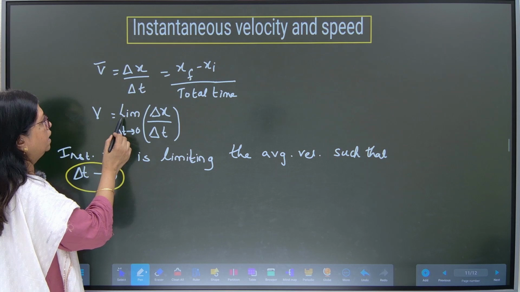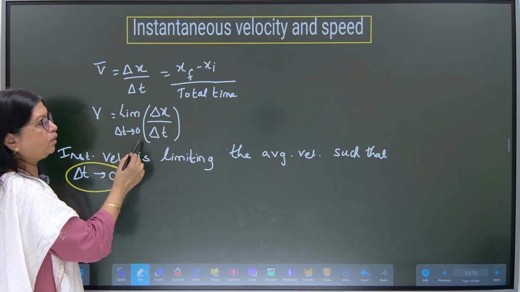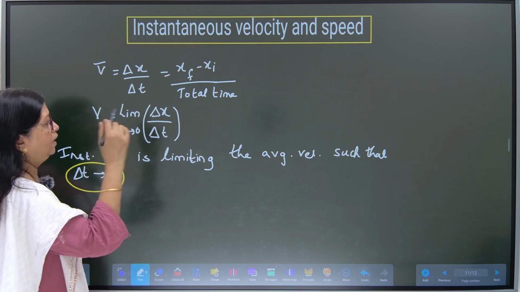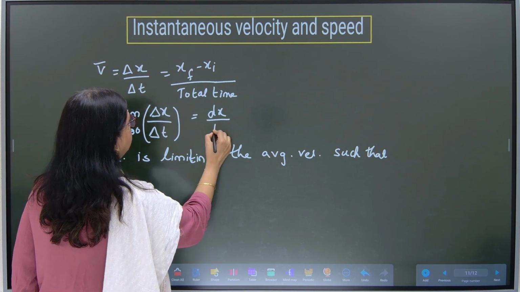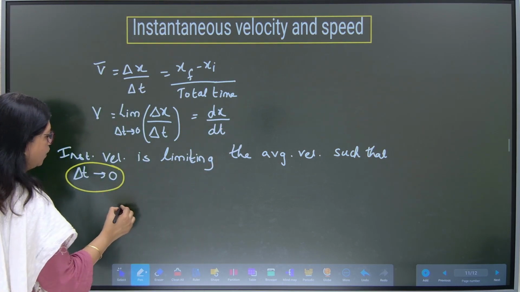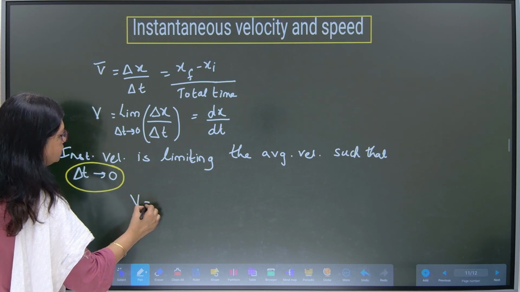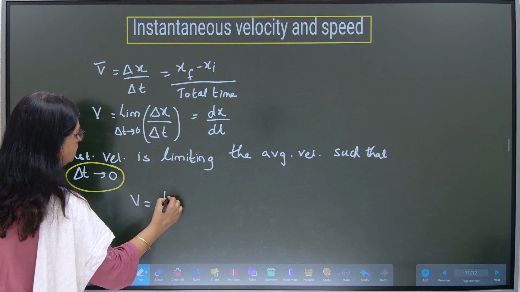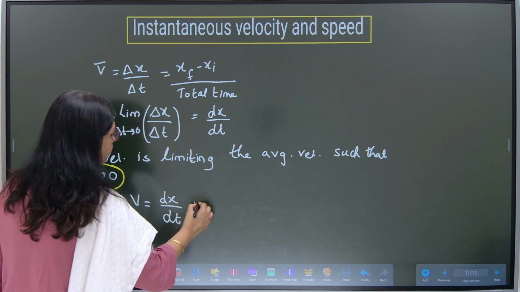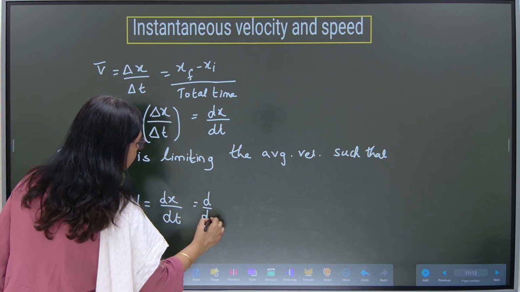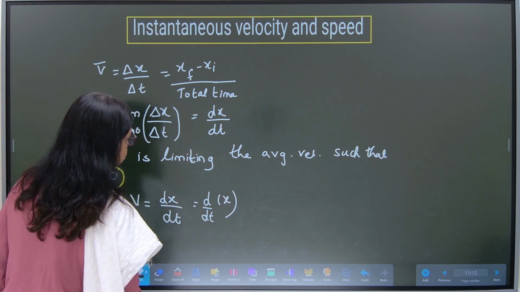How to read this? We denote it as dx by dt. Therefore, the formula of instantaneous velocity is dx upon dt, or d by dt of x.